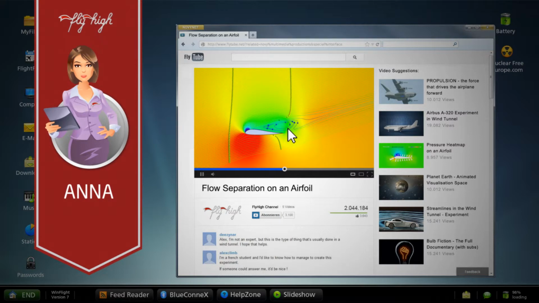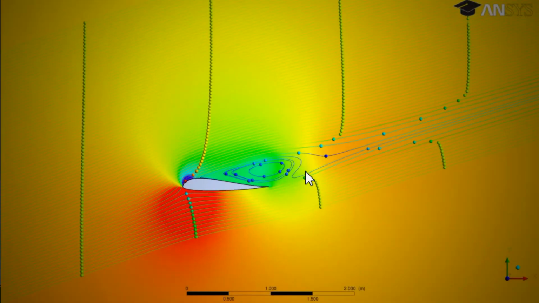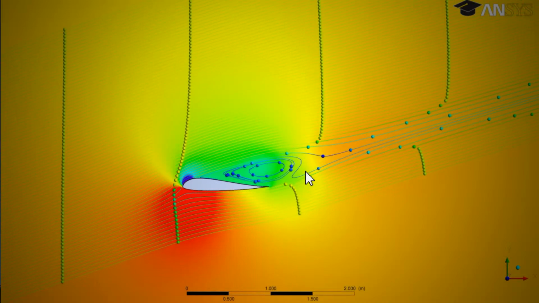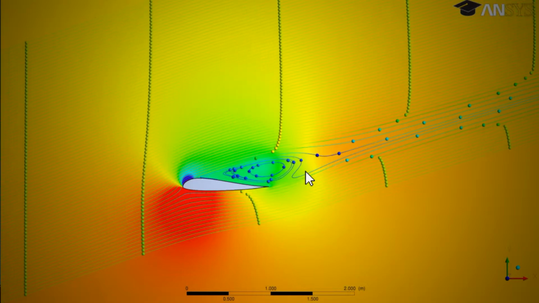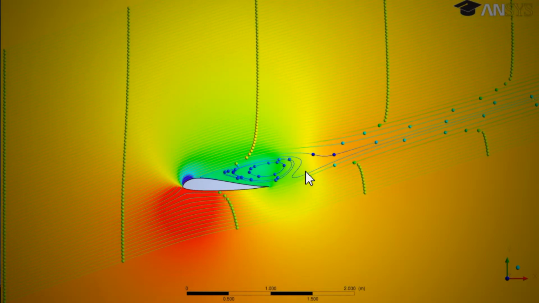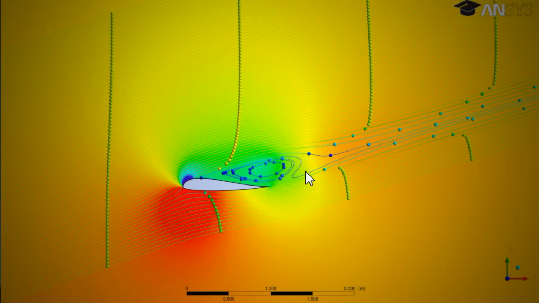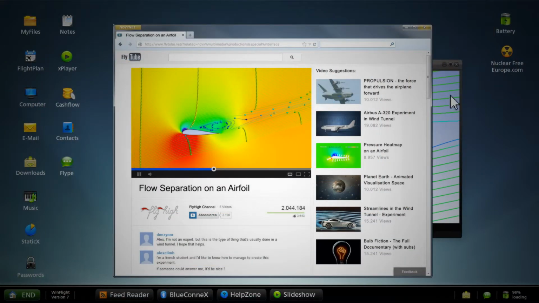Drag increases substantially when separation occurs in the flow. Separation is made visible by particles which do not flow along the surface of the object anymore, but depart from it, generating areas of backward-flowing fluid. Flow separation can occur as a result of an increasing pressure along the flow direction anywhere along the airplane surface.